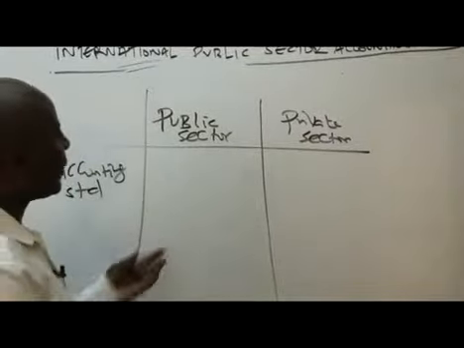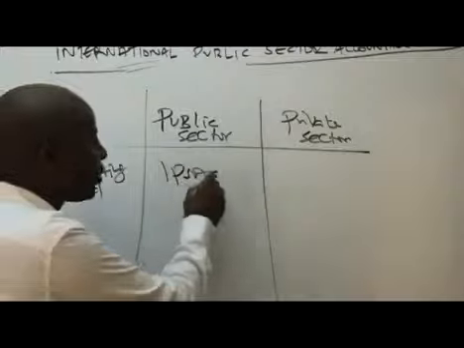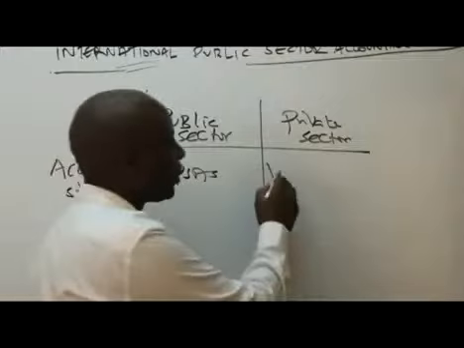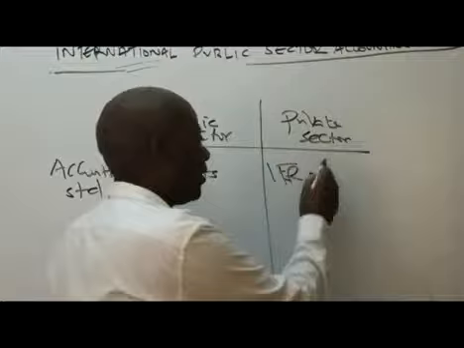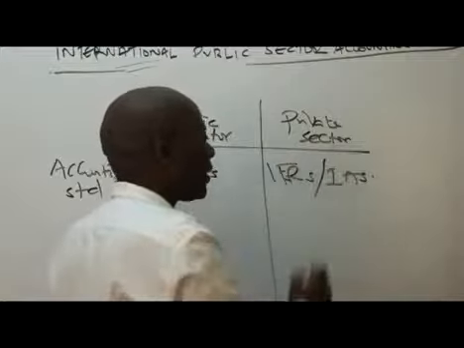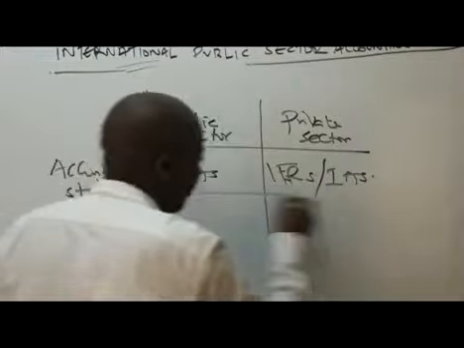So of course, the public sector makes use of what here? It makes use of IPSAS. This one here makes use of what? It makes use of IFRS or IAS. Very important for us to appreciate that.